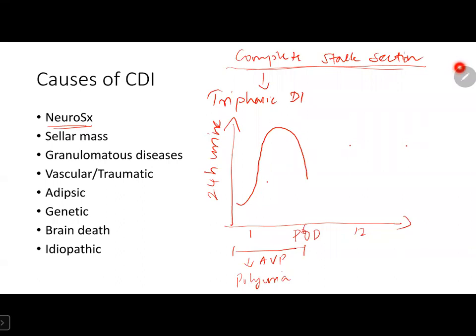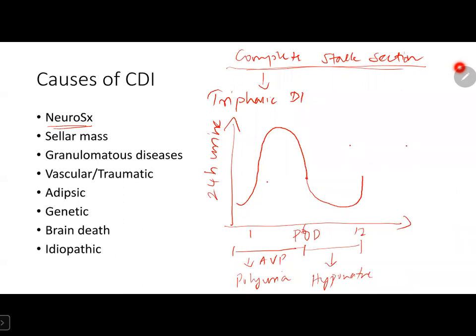After that, there will be sudden release of stored hormones from the posterior pituitary due to loss of regulation from the hypothalamus due to the complete stalk section. So suddenly there will be decrease in urine volume. This causes retention and hyponatremia from day 6 to day 12.